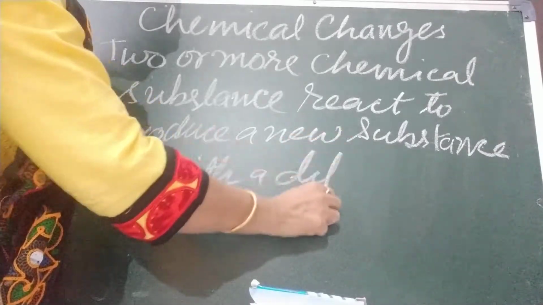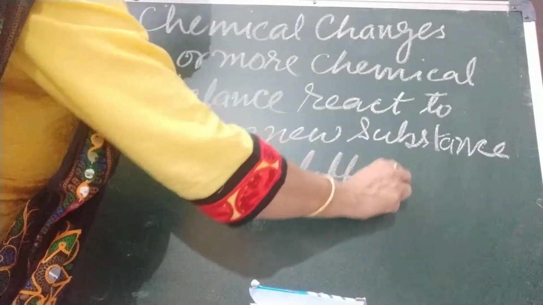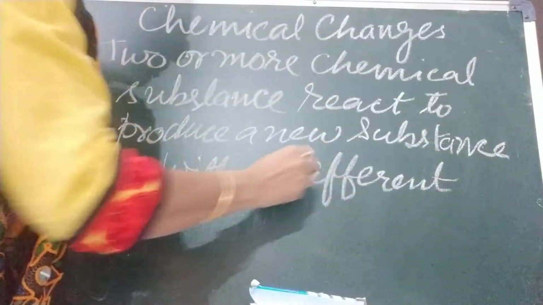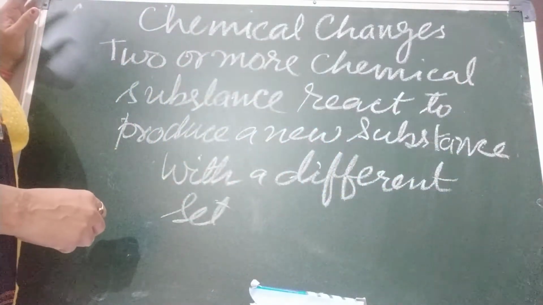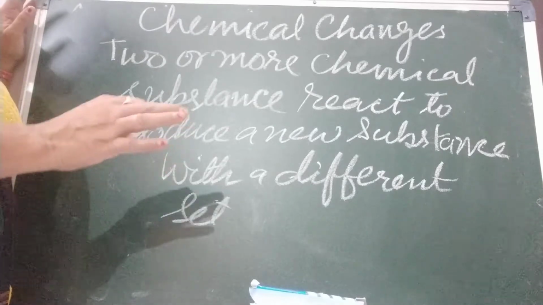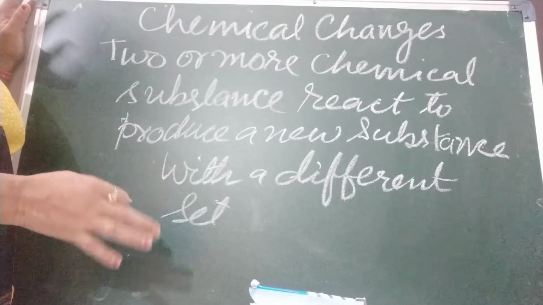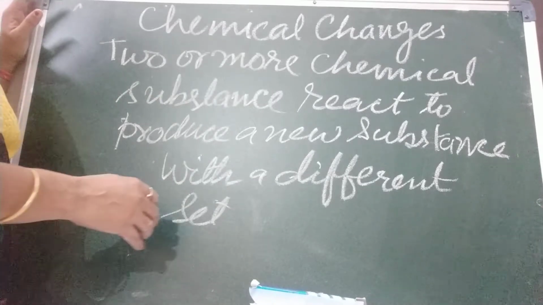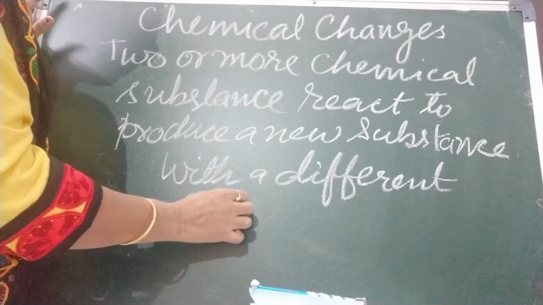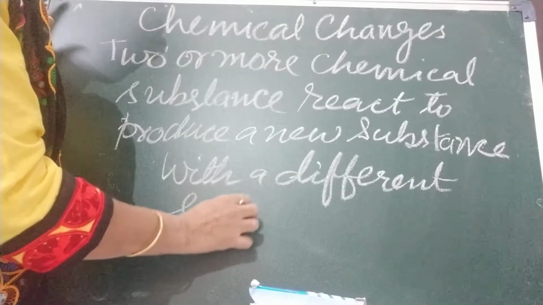Children, in the case of water, I told you hydrogen reacts with oxygen and gives water, and the property of water is entirely different from hydrogen and oxygen.